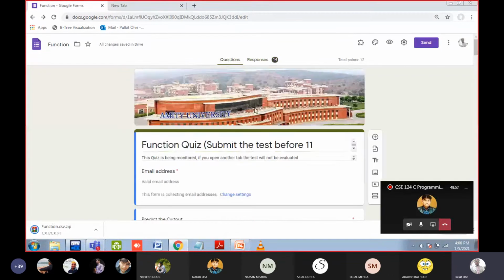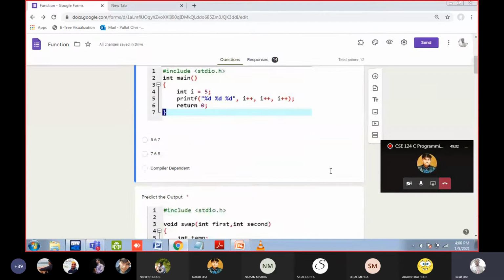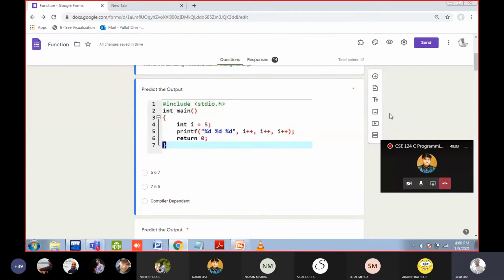This is the question. Can anyone tell me the answer of this question? I will say this is the tricky question. Okay, no worry. So, can anyone tell me what is the answer? Yaman, do you have any idea? I didn't get it, sir. Okay, normally the answer can be 5, 6, 7. Yes or no? Because post increment means, sir, the value is incremented in the next line.